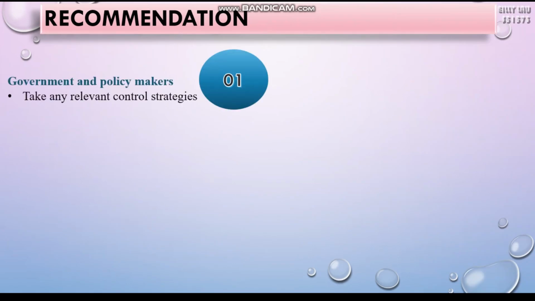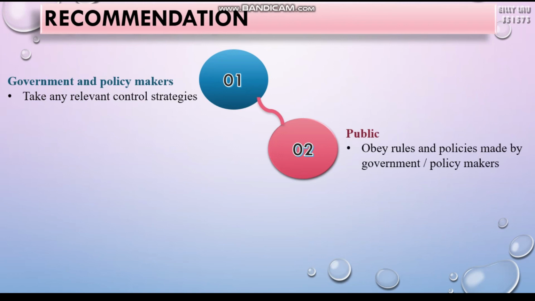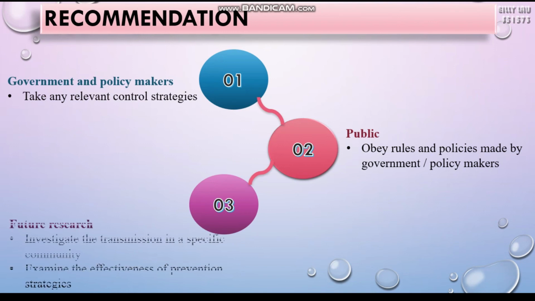The first one, the government and policymakers should take any relevant strategies to control this disease. Second, the public should obey any rules and policies made by the government and policymakers. And the last one, for future research, we recommend that researchers investigate the transmission in a specific community to get more accurate results, and also examine the effectiveness of prevention strategies in combating this disease.